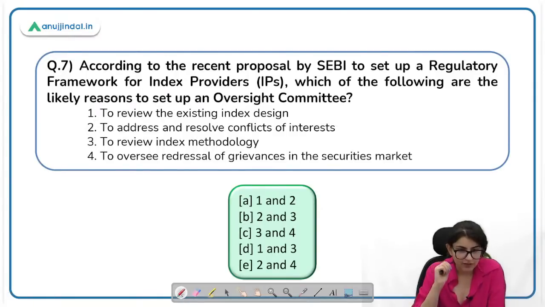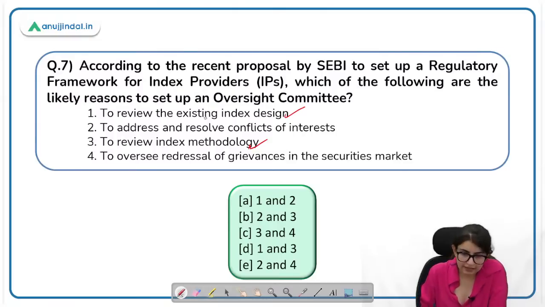Then, question number 7. According to the recent proposal by SEBI to set up a regulatory framework for index providers, which of the following are the likely reasons to set up an oversight committee? Why has the oversight committee been created? To review the existing index design, this is correct. It has been created for two purposes. To review the existing index design and this one, to review the index methodology. Okay, so these are the two functions of the oversight committee.